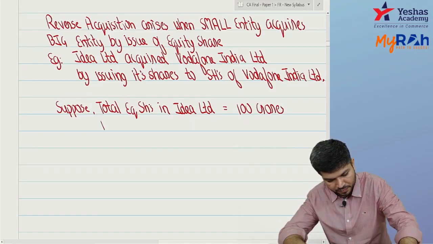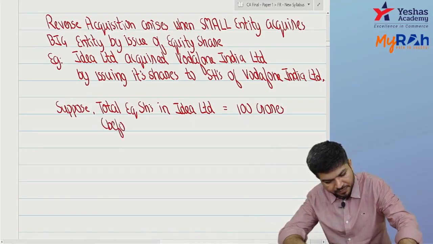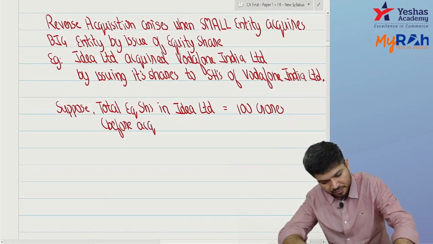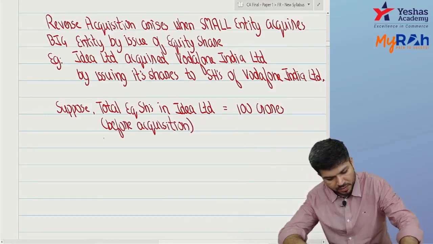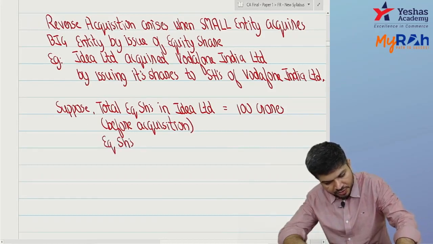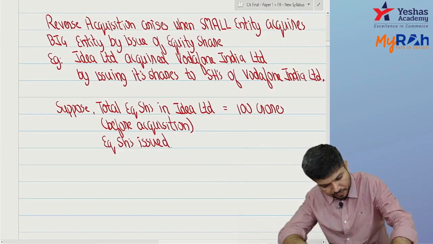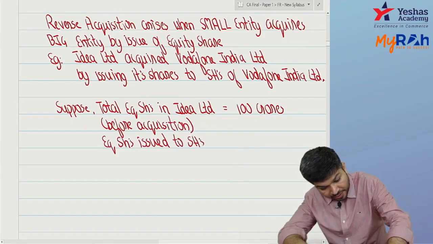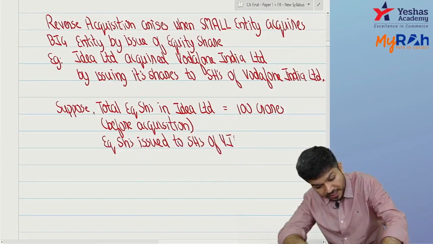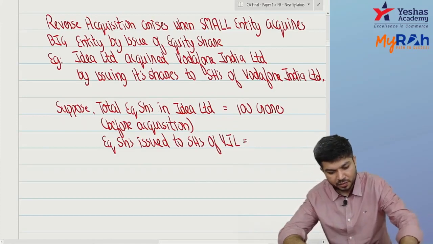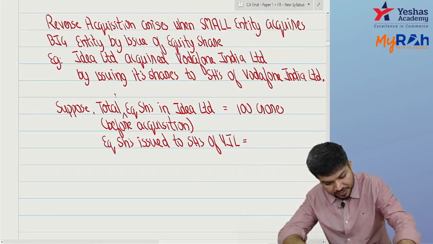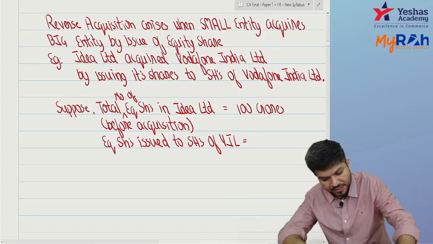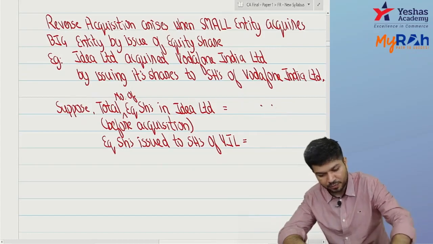Now, this is actually before acquisition. Equity shares are issued to shareholders of Vodafone India Limited. Total number of equity shares in Idea is 100 crores before acquisition.